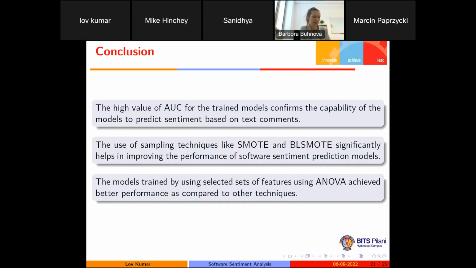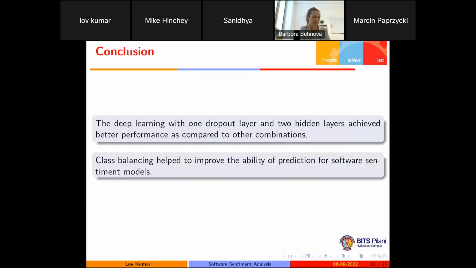If we use a feature selection technique like ANOVA before taking the data as an input, it will give a better result as compared to the original data. Same like that, if we use the deep learning model with one dropout layer and 2 hidden layers, that will achieve a better result as compared to other techniques. So we cannot say that if we increase the number of hidden layers, the performance of the model will improve.